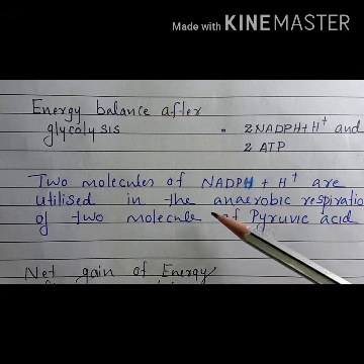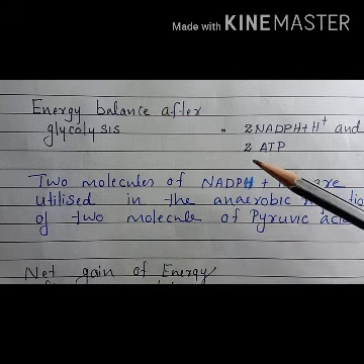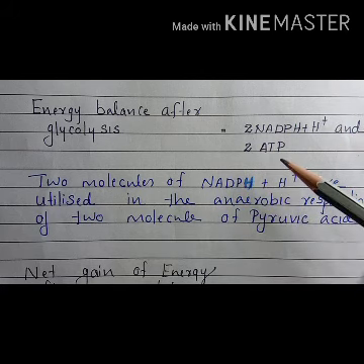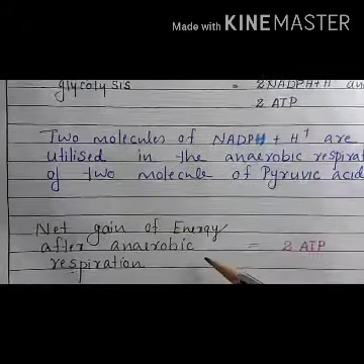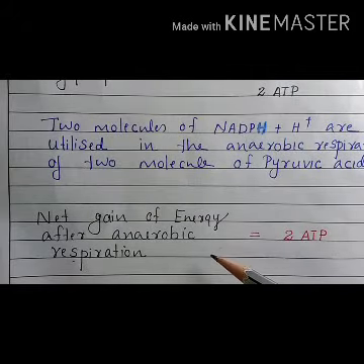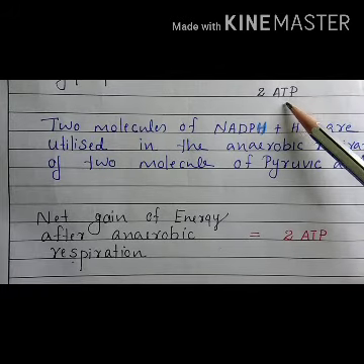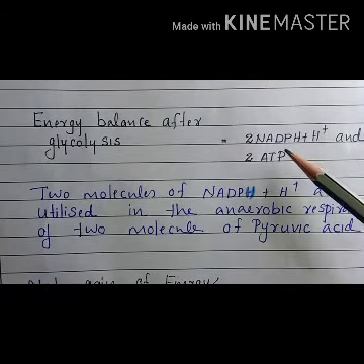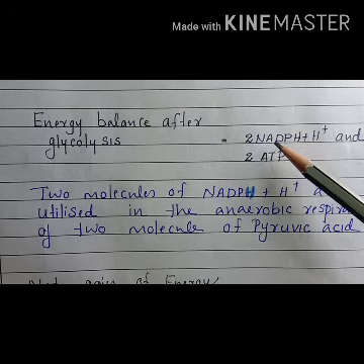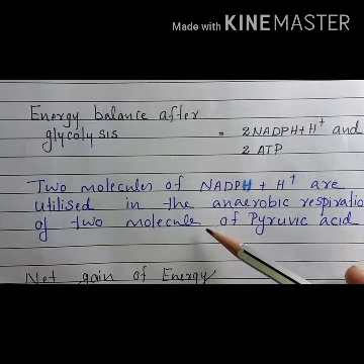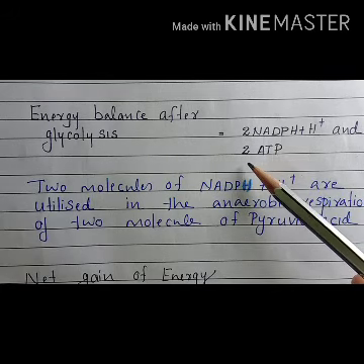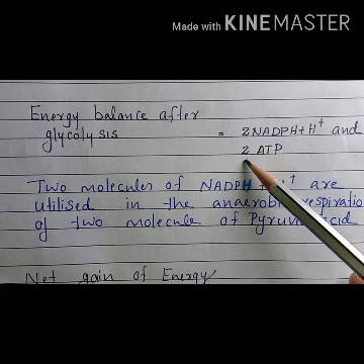For the conversion of the 2 molecules of pyruvic acid either to alcohol or to lactic acid, 2 NADH plus are utilized. So the net gain of energy after anaerobic respiration will be only 2 ATP. Here 2 ATP and 2 NADH are formed during glycolysis. That 2 NADH plus H plus is utilized for the conversion to lactic acid or ethanol. So the balance energy after anaerobic respiration is only 2 ATP molecules.